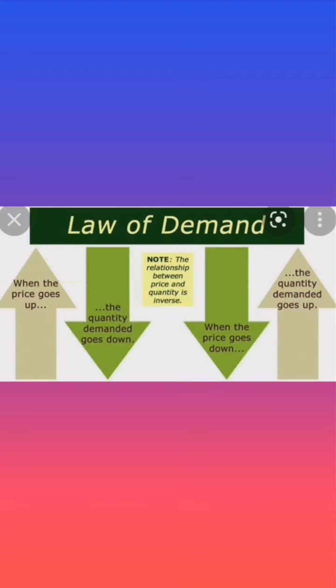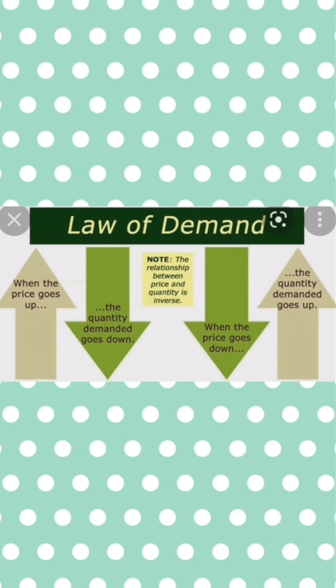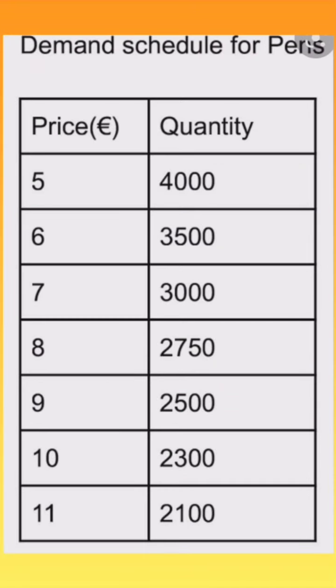Ceteris paribus, or other things being equal, implies that all other determinants of demand other than the price of the commodity remain constant. Let's understand it with the help of a demand schedule. The demand schedule shows that the quantity demanded for pens decreases from 4,000 to 2,100 while the price of the pen per unit increases from rupees 5 to rupees 11.